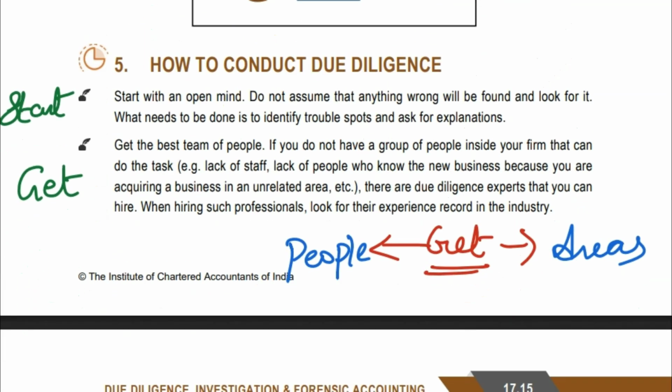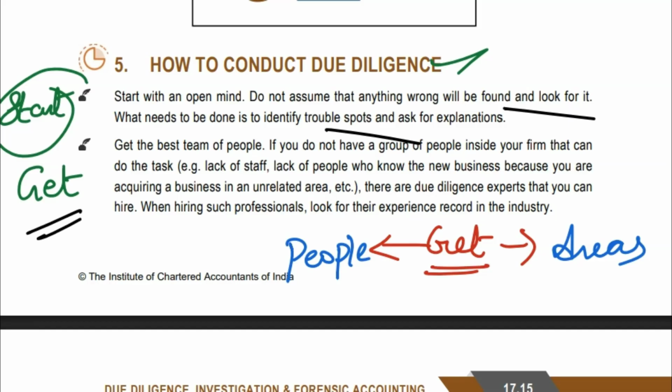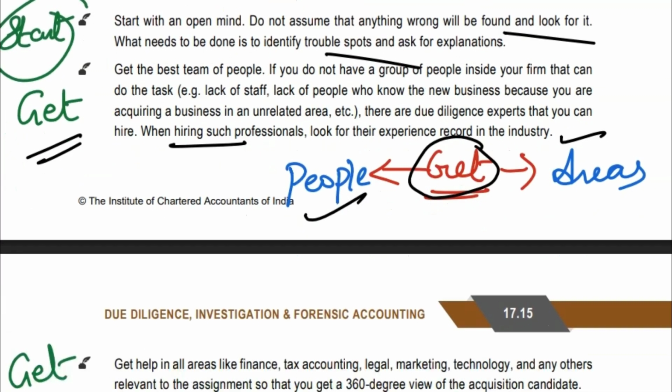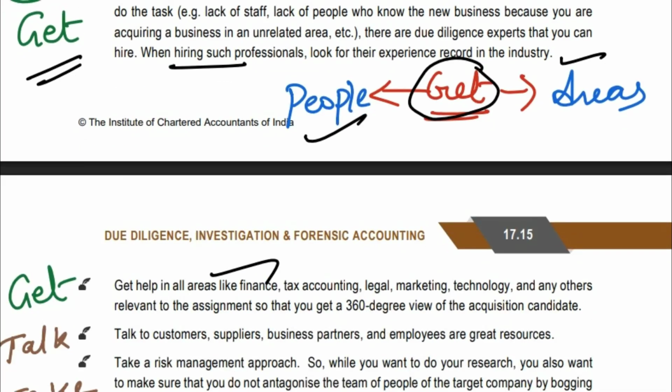Next, how to conduct due diligence. There are steps to conduct due diligence. First of all, you have to start, and then you identify the trouble spots and ask for explanation. Second, you have to get two things. First, get the best people and team. If you have a team inside, that is good. If you don't have a team inside, then go and hire an expert. When hiring a professional, look for their experience, etc. Now you get the help in all areas.